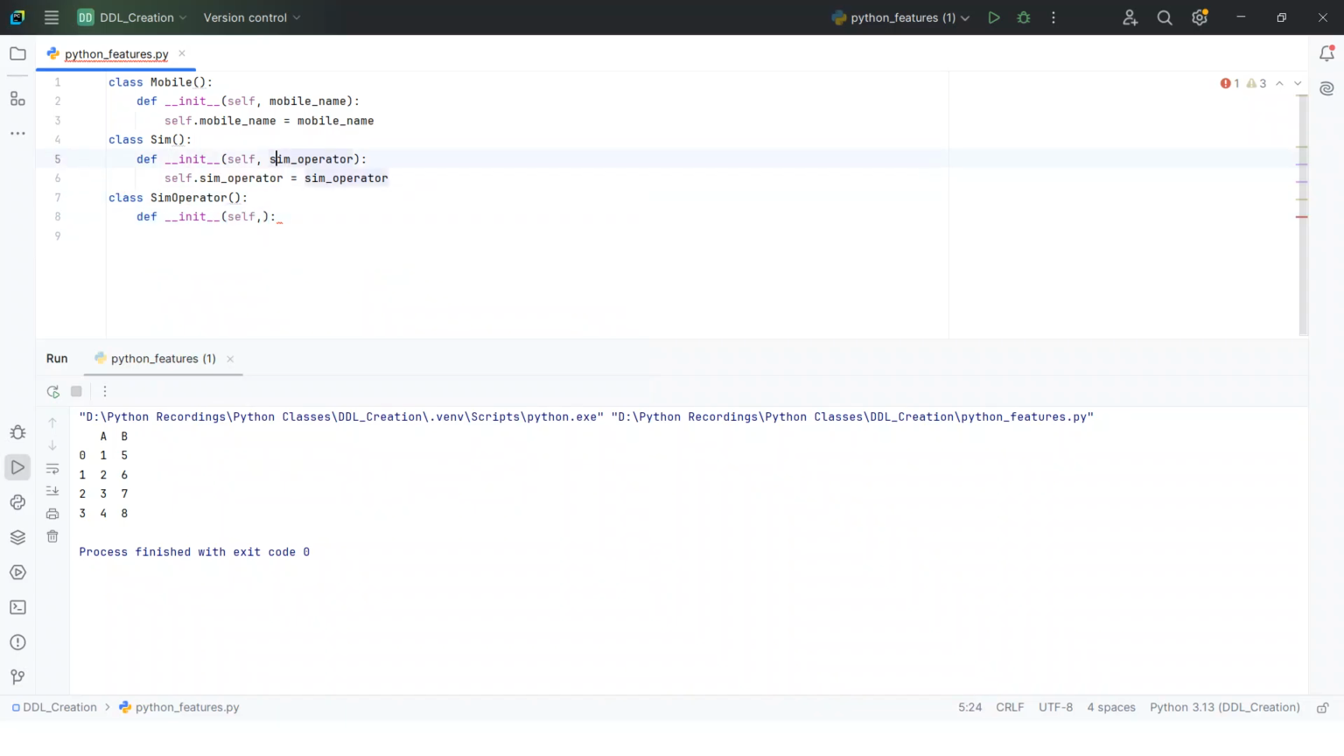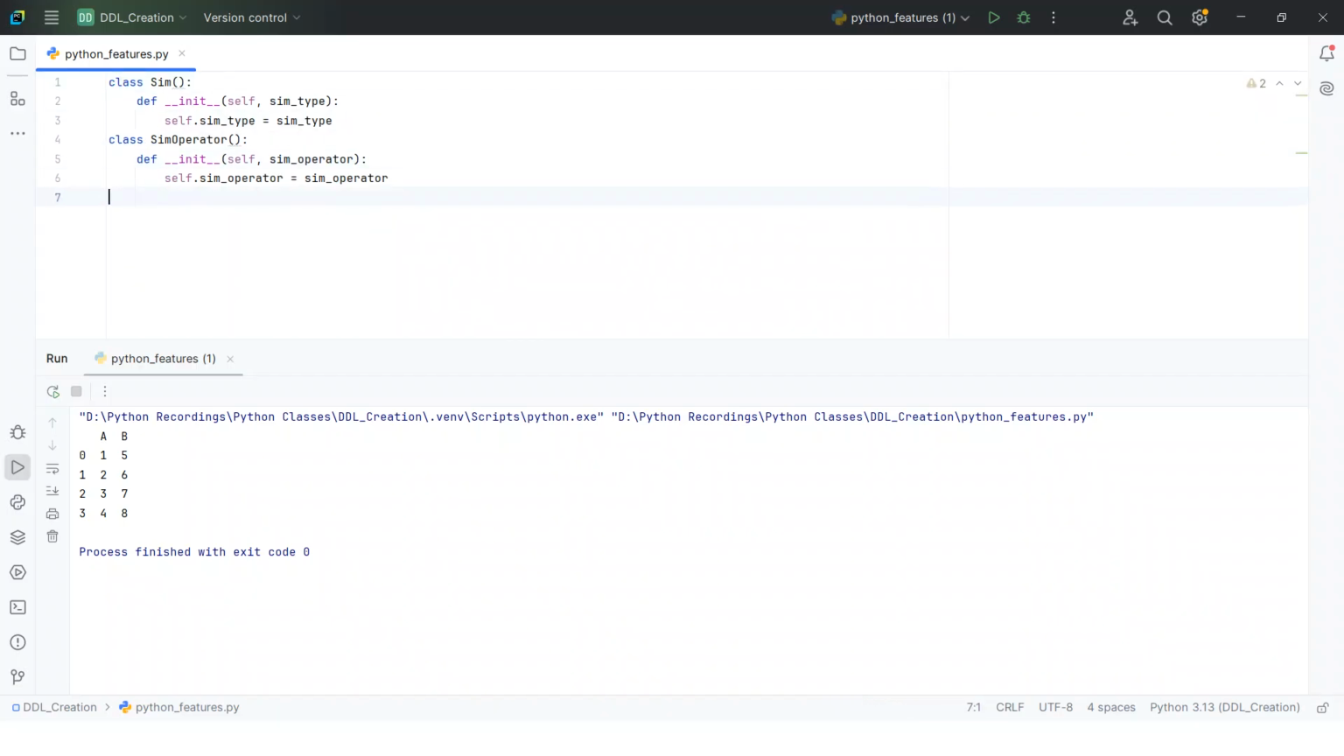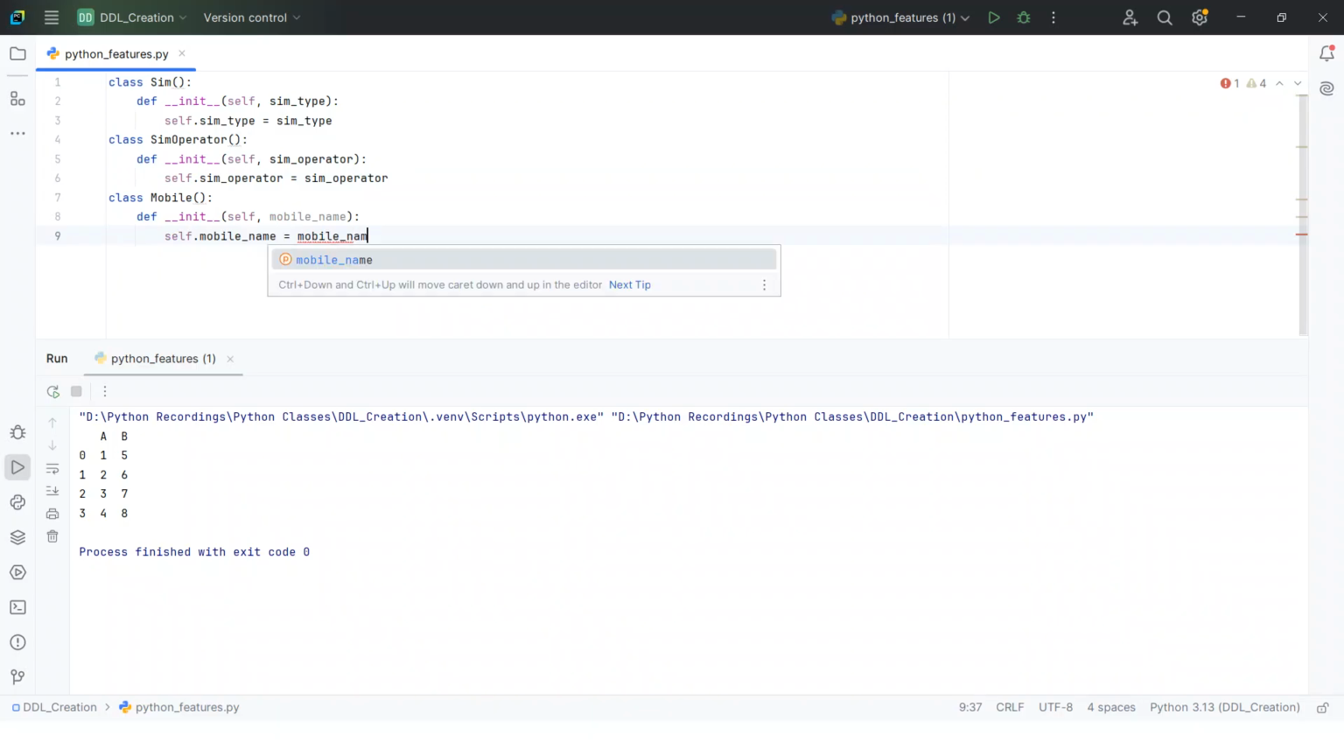Okay, in the Sim I will take the sim type, so it will be easy for us. In the sim operator I will take the same, and in the Sim I will take the sim type. And the mobile name I will call at last. In the mobile class, I will take that mobile name also, no worry here.